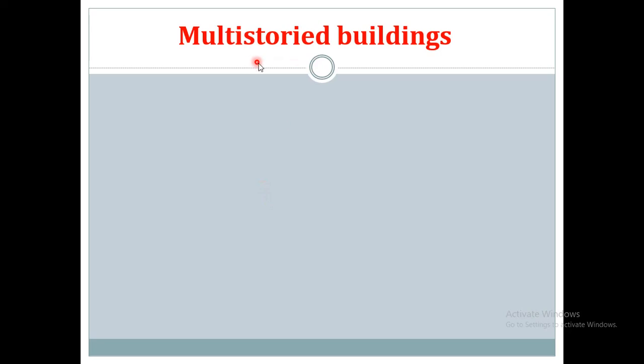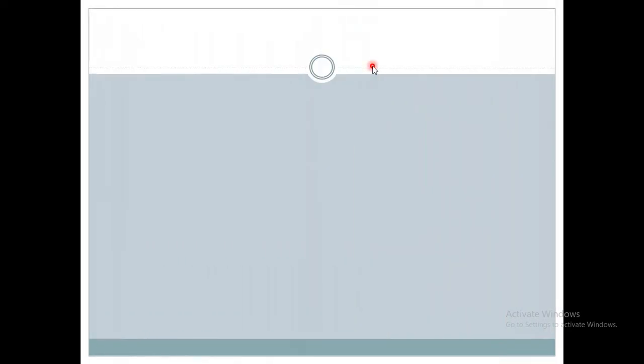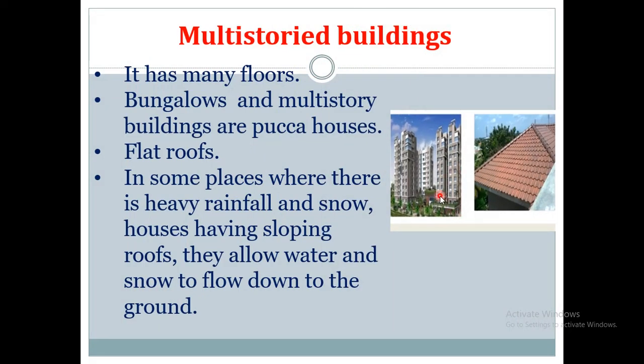Next is about multi-storied buildings. Nowadays in cities you can see big apartments which are called multi-storied buildings. These apartments have many floors. So we can say bungalows and multi-storied buildings are called Bukka houses.